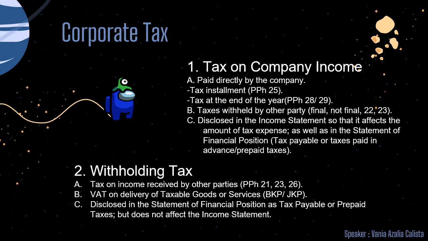For withholding tax, the tax on income received by other parties, as mentioned in Article 21, 23, and 26. And value-added tax on the delivery of taxable goods or services, and disclosed in the statement of financial position as tax payable or prepaid taxes, but does not affect the income statement.